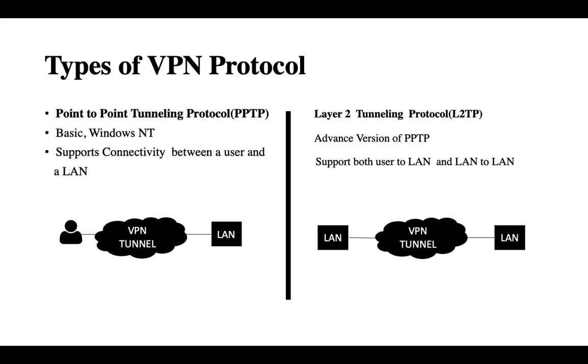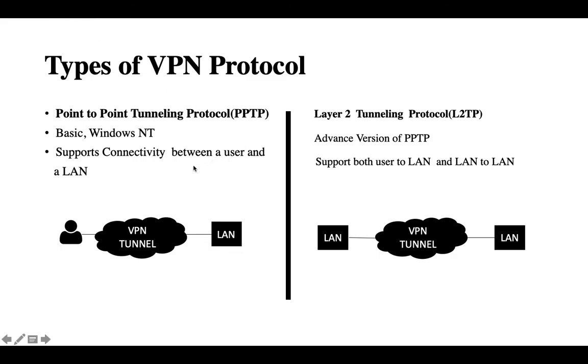If I am talking about the types of VPN protocols, mainly there are two types: point to point tunneling protocol, and the second one is layer 2 tunneling protocol. You must know the difference between both protocols. PPTP, that means point to point tunneling protocol, is the basic protocol and works on Windows 98, and L2TP is the advanced version of PPTP.